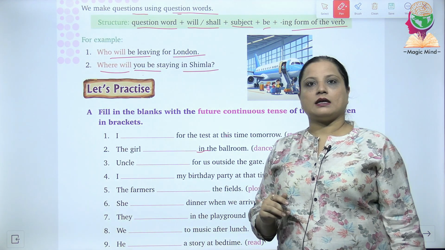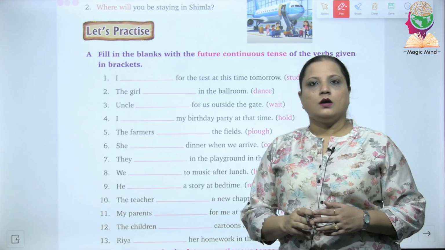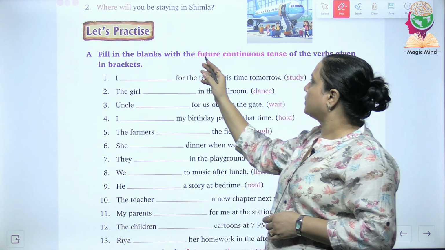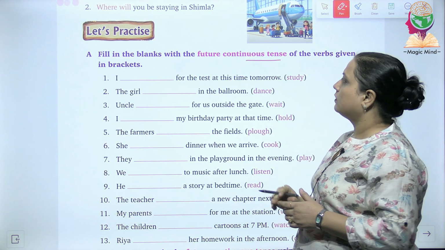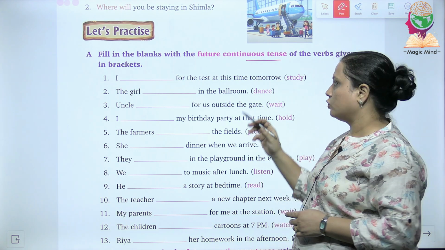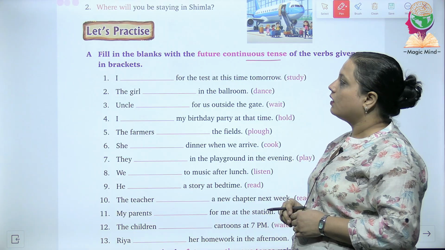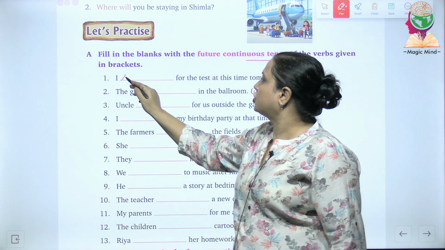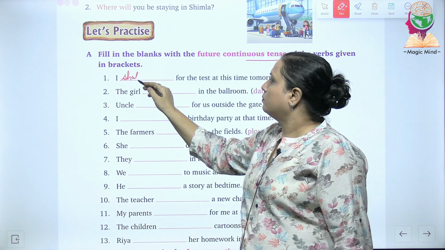Now, let's do the exercises. The first question in the exercise is, fill in the blanks with the future continuous tense of the words given in the brackets. So let's begin with the first one, I. Now what will come here? I shall be.